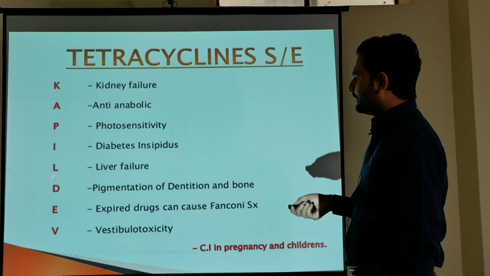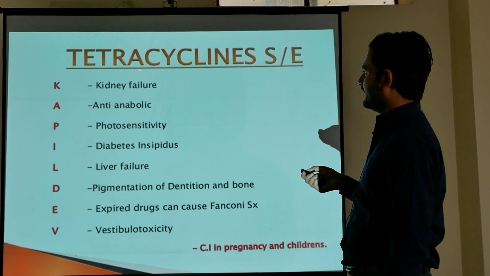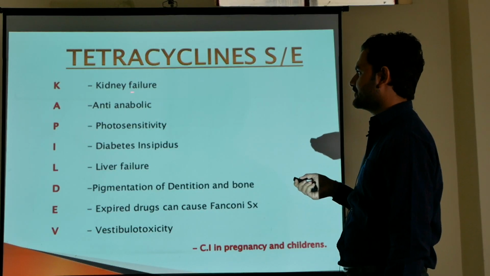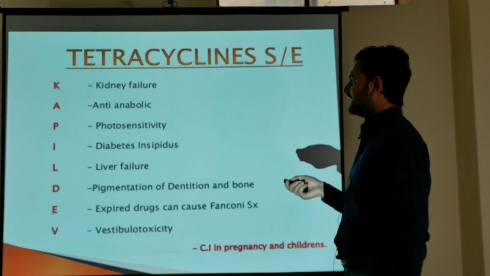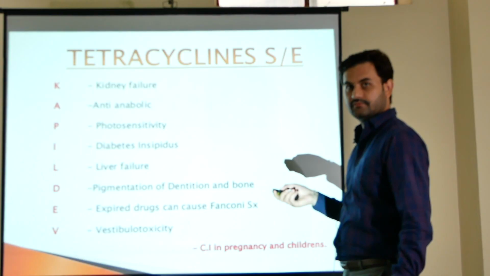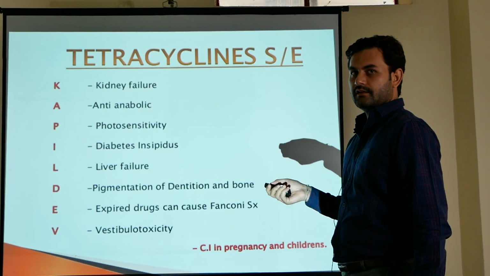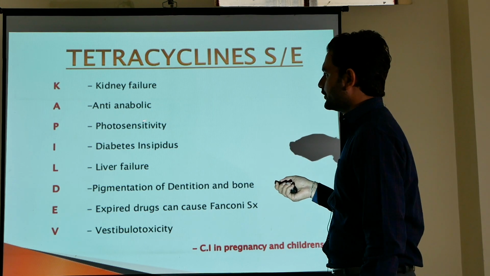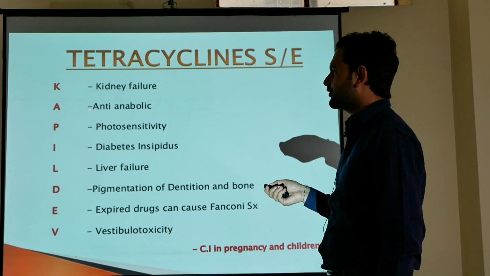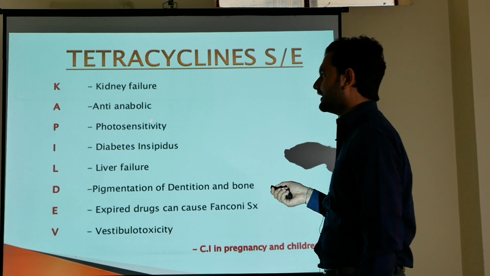By the mnemonic Kapil-Dev, we can remember the adverse effects of tetracyclines. K for kidney failure, they lead to kidney failure. A for anti-anabolic action. And why is there anti-anabolic action? Because if we are using tetracyclines at higher doses, they can cause anti-anabolic actions.